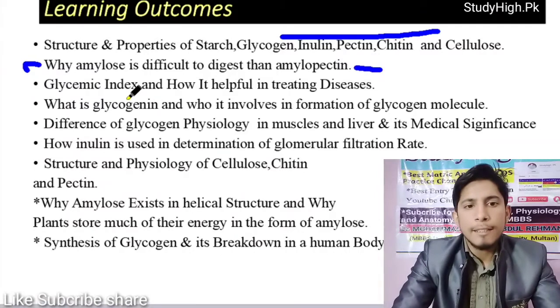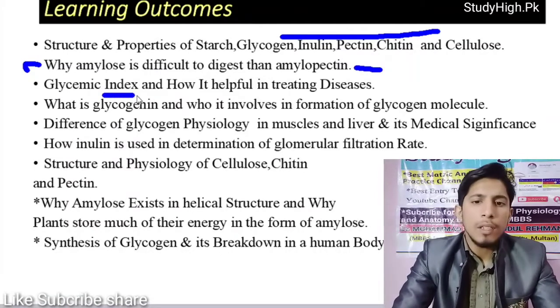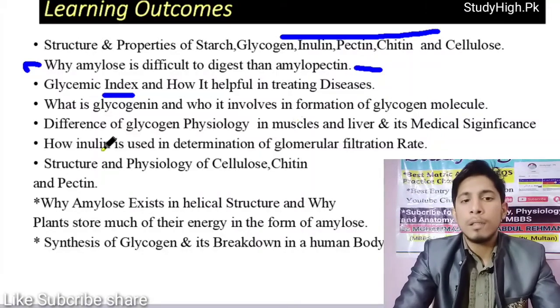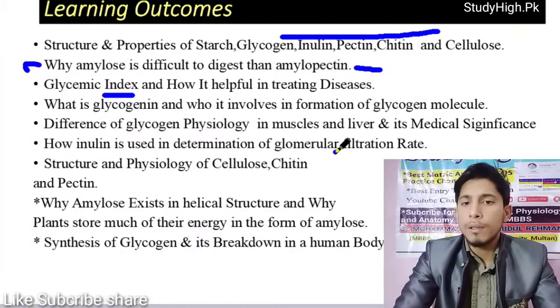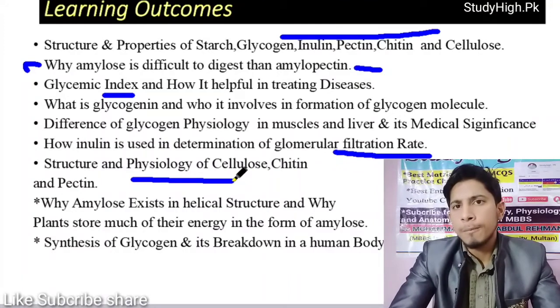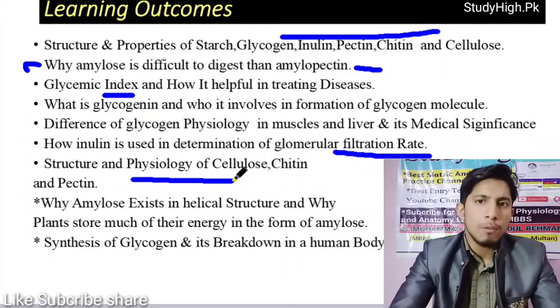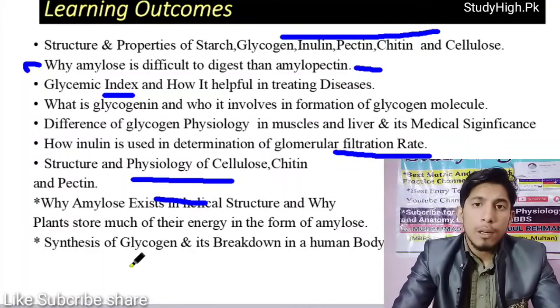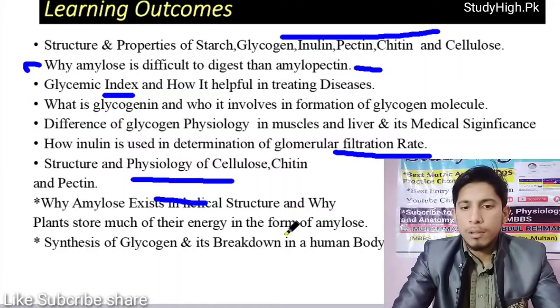What is glycemic index and how is it helpful in treating diseases? What is glycogen, how is it involved in the formation of glycogen molecules, synthesis and breakdown of glycogen, how inulin is used in determination of glomerular filtration rate, structure and physiology of cellulose, pectin, etc., and different concepts that you will come to know after completion of my lecture. Like why amylose exists in helical structure, why plants store much of their energy in the form of amylose, etc.